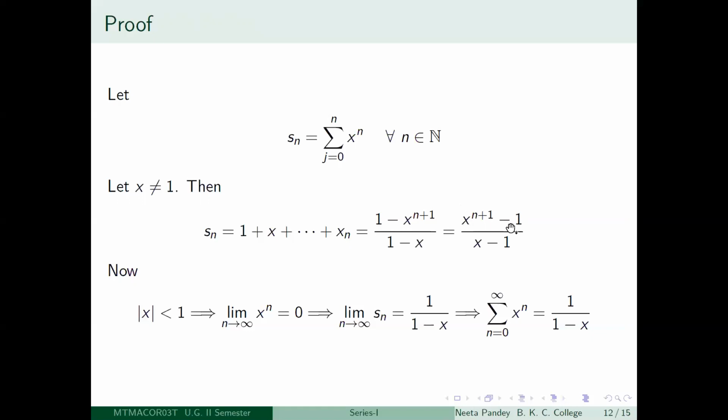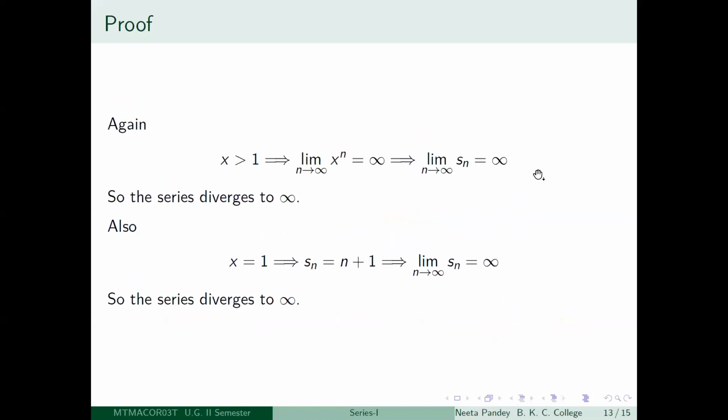Now Sn is just that divergent sequence multiplied by a positive constant, so it will still diverge to infinity. So when x is greater than 1, Sn clearly diverges to infinity.